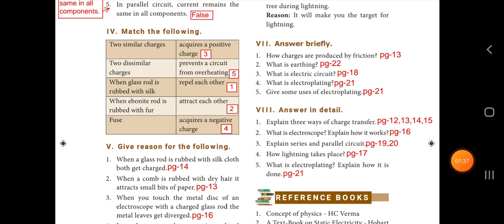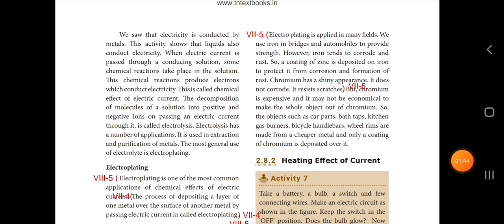Fifth question, give some usage of electroplating. The answer is in page number 21. Electroplating is applied in many fields. We use iron in bridges and automobiles to provide strength. However, iron tends to corrode and rust. So, a coating of zinc is deposited on iron to protect it from corrosion and formation of rust. Chromium has a shiny appearance. It does not corrode, it resists scratches.